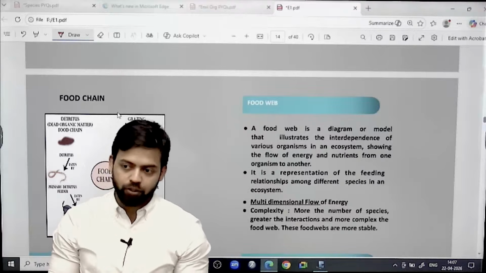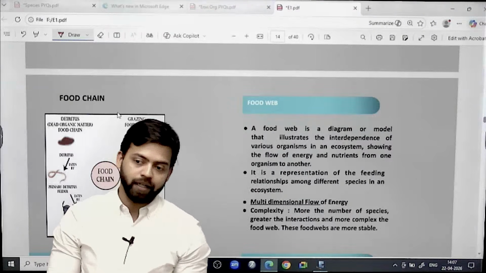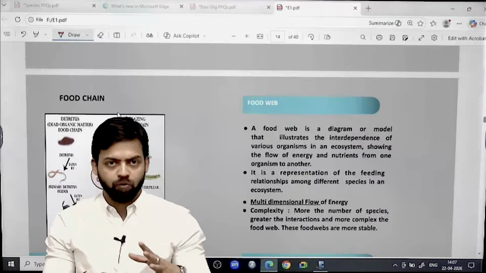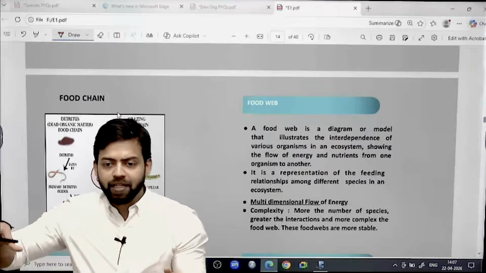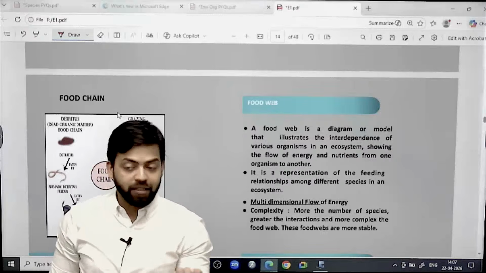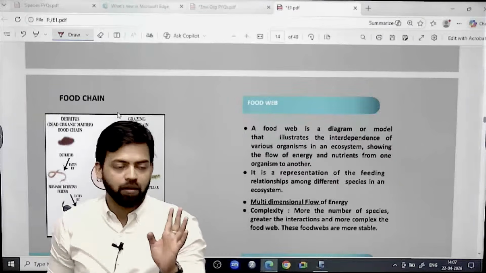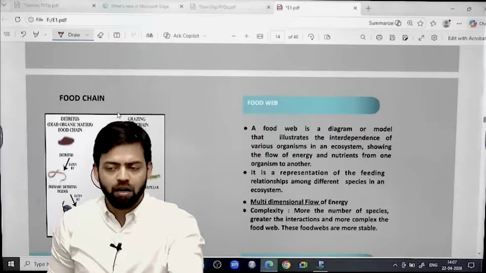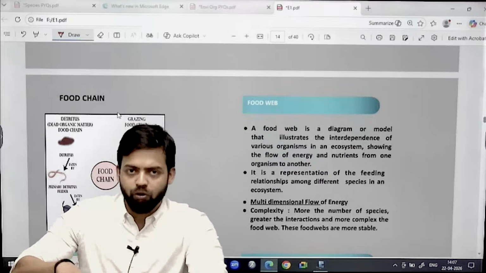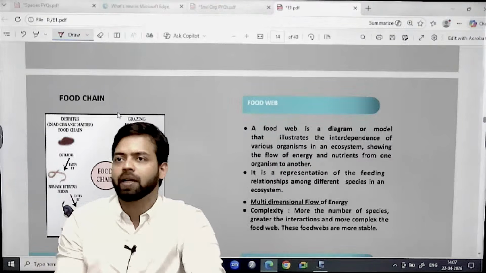The secondary consumers, some of the birds can eat secondary consumers as well. They can feed upon dead animals as well. So what is happening? They are dependent upon various species for the energy, right? That will be termed as food web. So it is nothing but a complex food chain will be termed as food web. Here the flow of energy is complex. Okay.